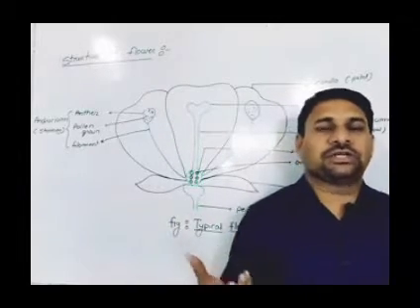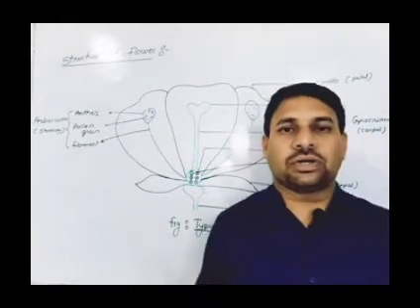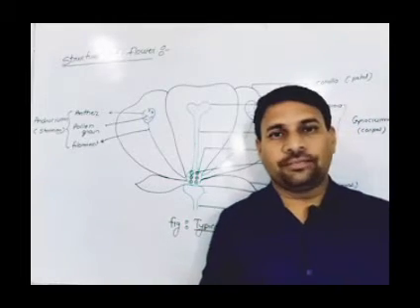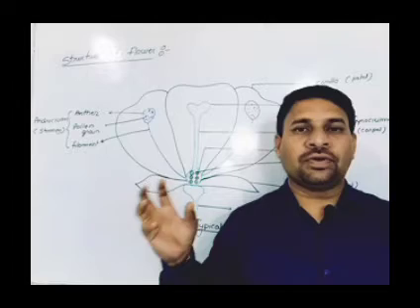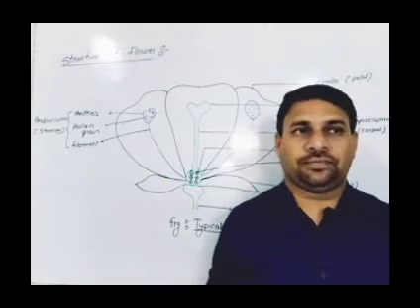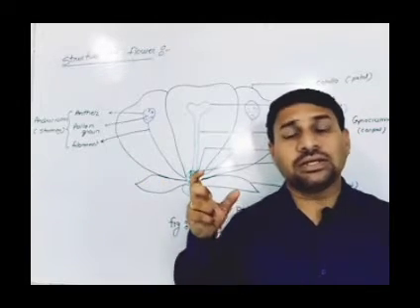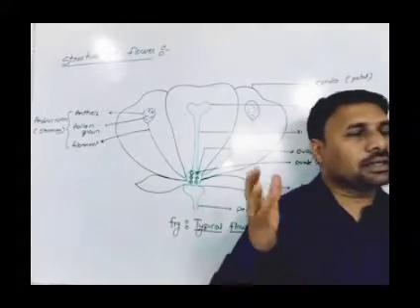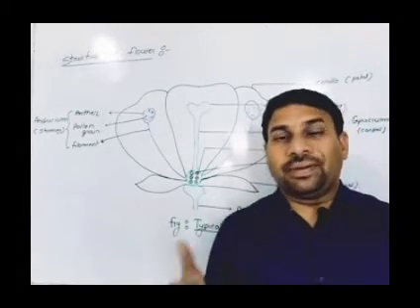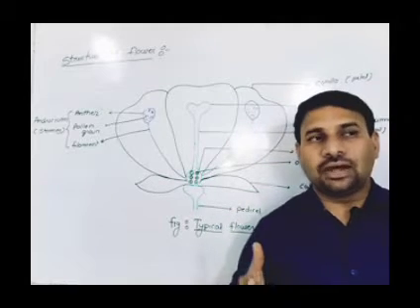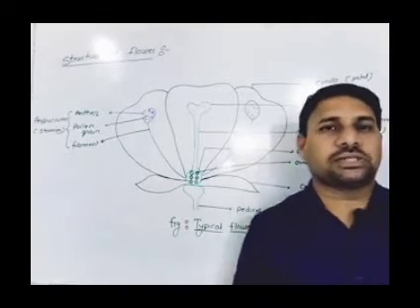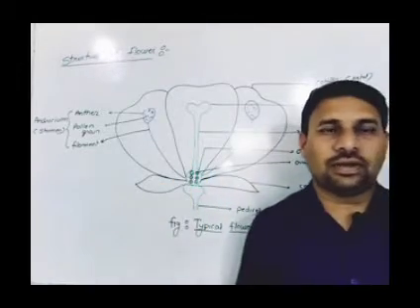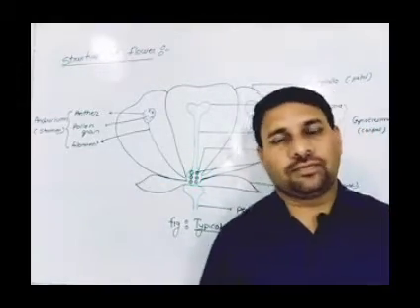The flower which contains only one sex organ, maybe male or maybe female, we call unisexual. Uni means single, containing a single sex organ, either male or female. Bisexual means the flower which contains both sex organs, male and female, present in the one flower. That is a bisexual flower.